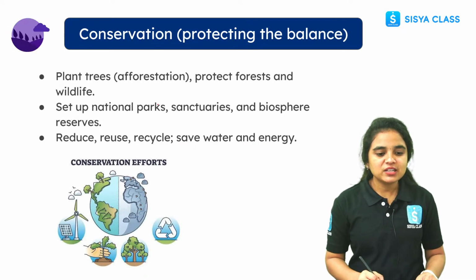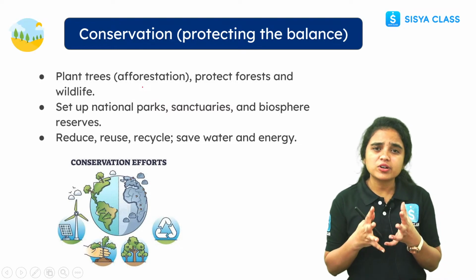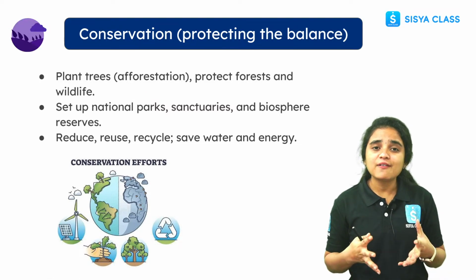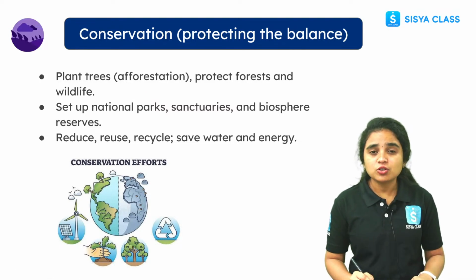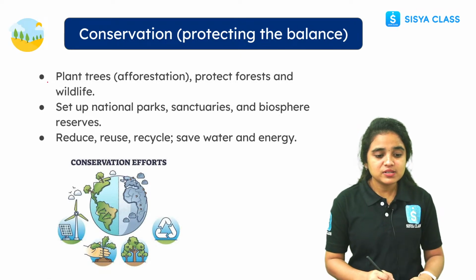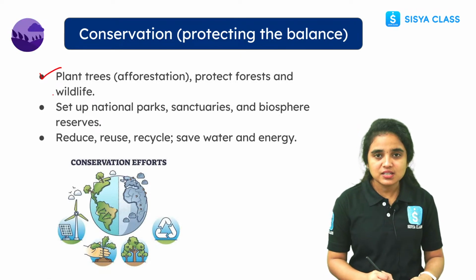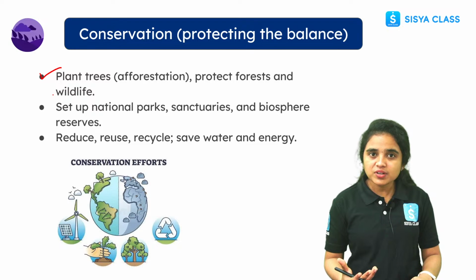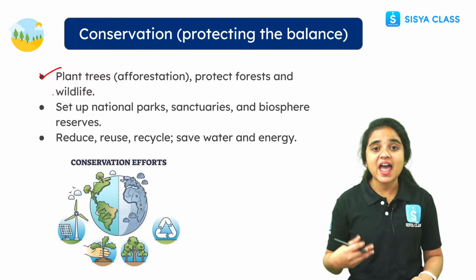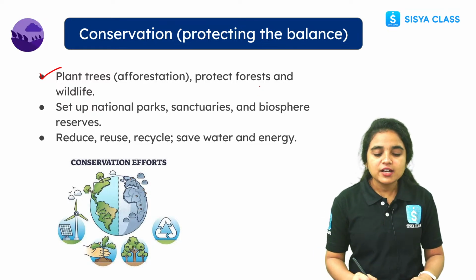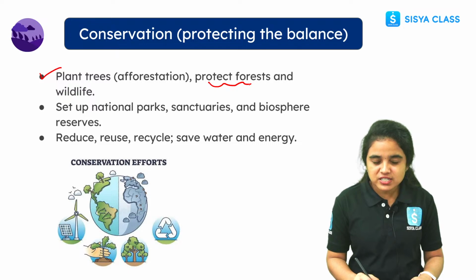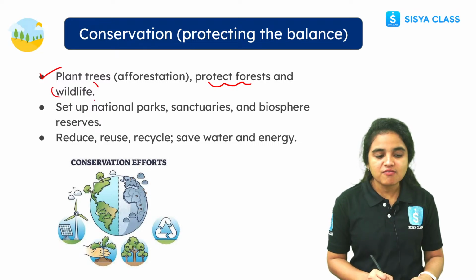Now let us see about conservation, students. Conservation means protecting, right? Protecting our nature and keeping it balanced. For example, see here students, planting trees, okay? We have to plant more trees, then the pollution will decrease and there will be more rainfall. And we have to protect our forest areas and our wildlife.